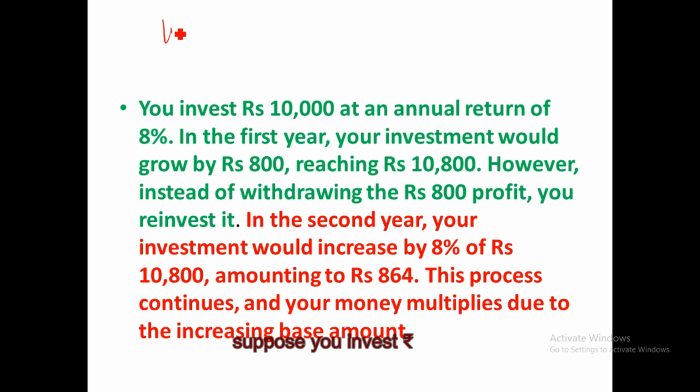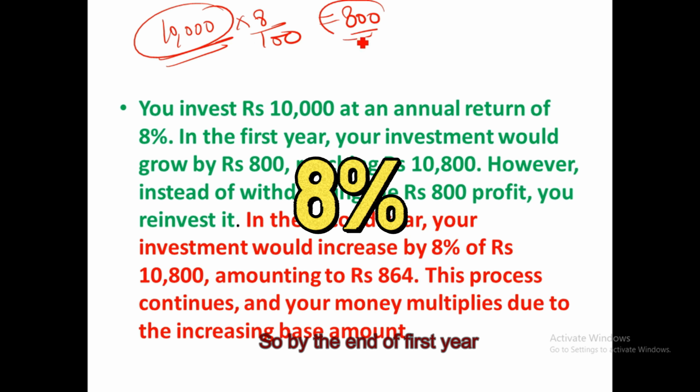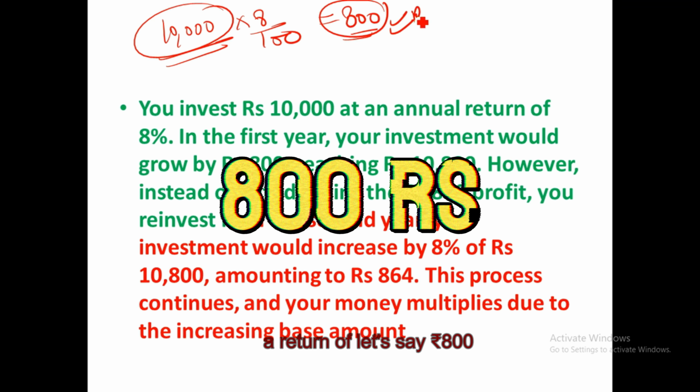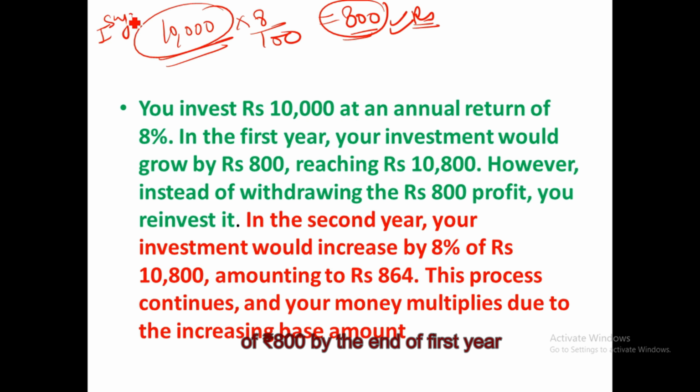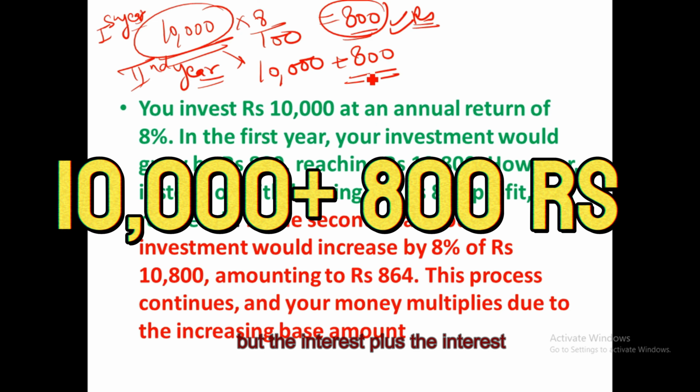Let us say you invest 10,000 rupees and you are generating an annual rate of return of, let's say, 8%. So by the end of the first year, you will be able to earn interest of 800 rupees. Now, to continue this investment in the second year, you will be investing not only the 10,000 rupees but also the interest that you earned in the first year.